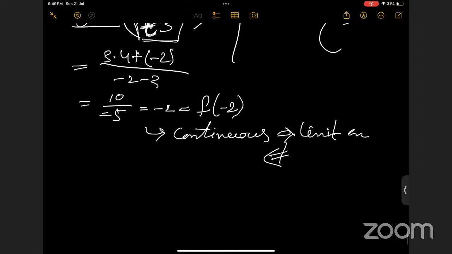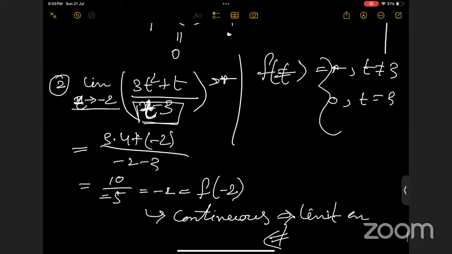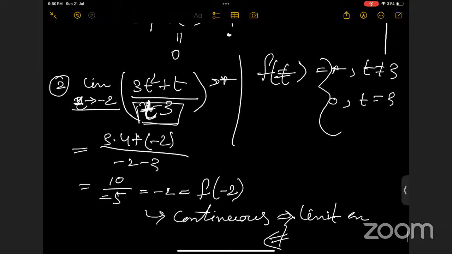Yes, ma'am. Ma'am, you took t equal to 3, and it was not even used. Why is it not used? We need to define the function, right? I'm taking an example of a function. Is this function defined at the point t equals 3?